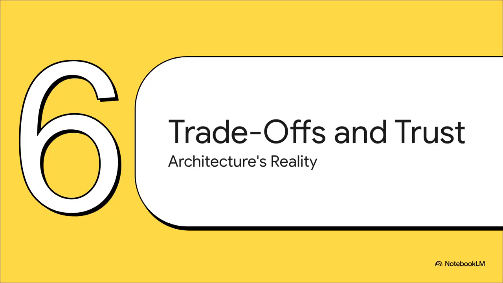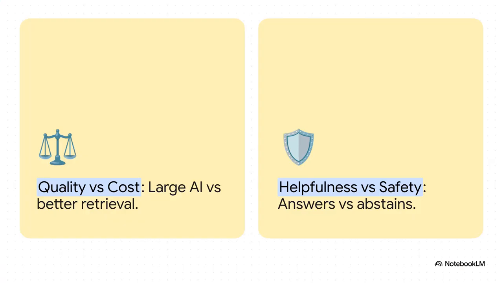Section 6. Trade-offs and trust. The architecture's reality. Look, building a system that searches a billion private documents in 2 seconds without hallucinating, that isn't magic. It's engineering. And engineering is always about trade-offs. Architects are constantly balancing tensions here. Take quality versus cost. Sure, you could use a massive, incredibly expensive LLM, but a much smarter, more cost-effective approach is usually to invest in better retrieval and use a smaller AI.